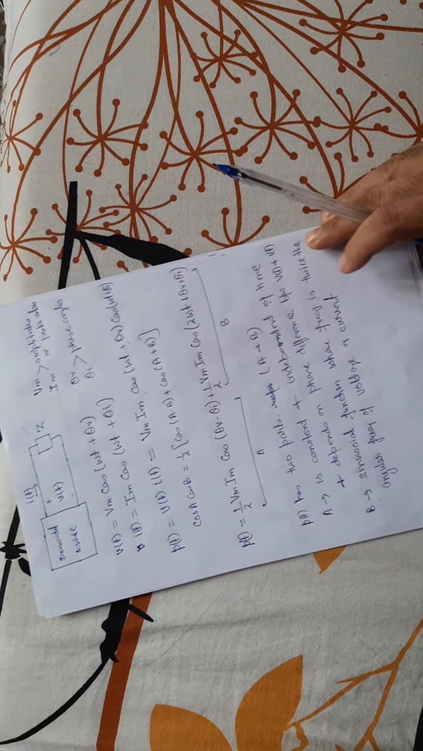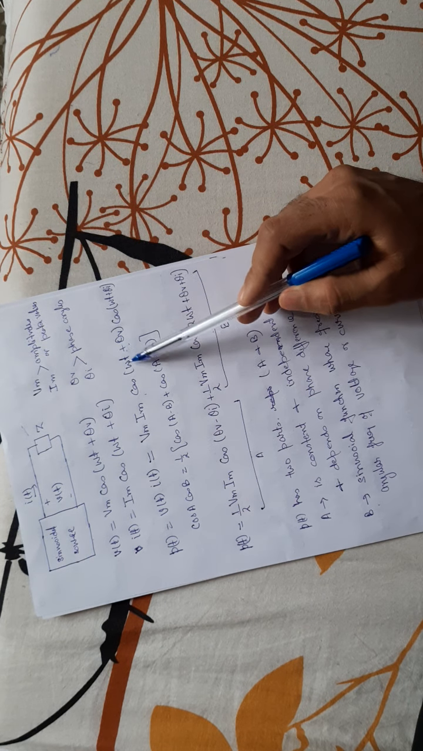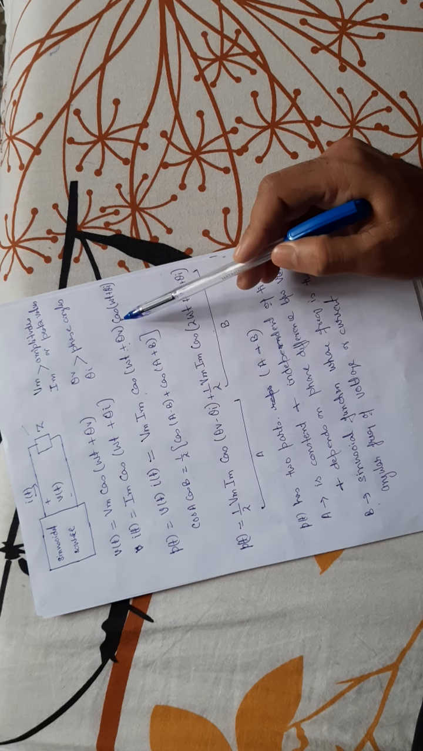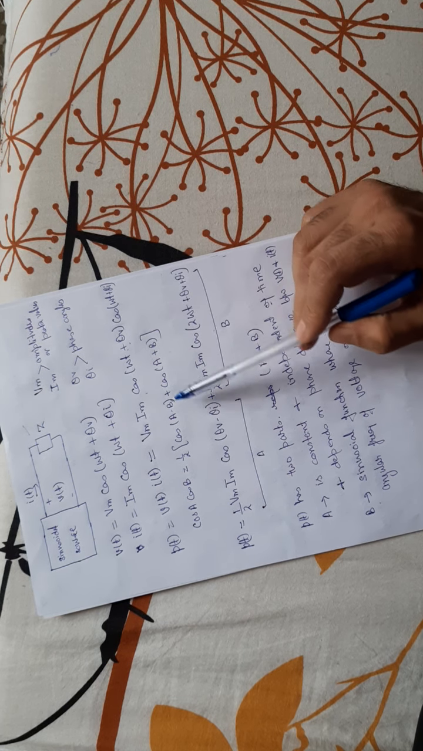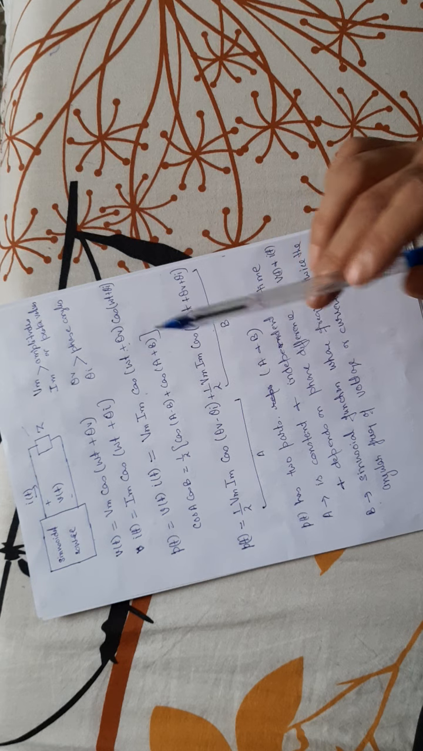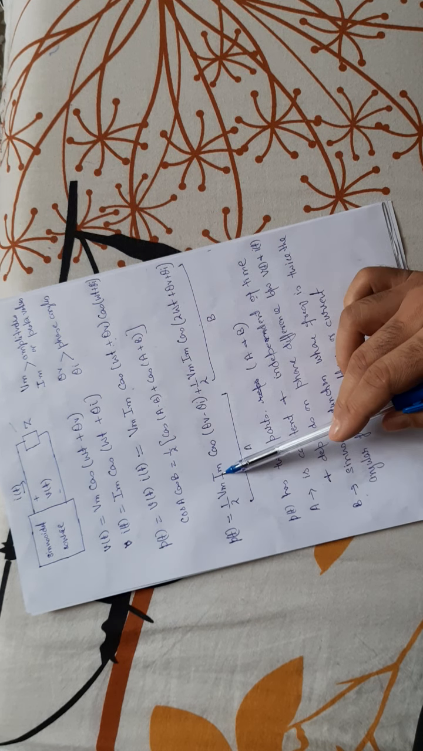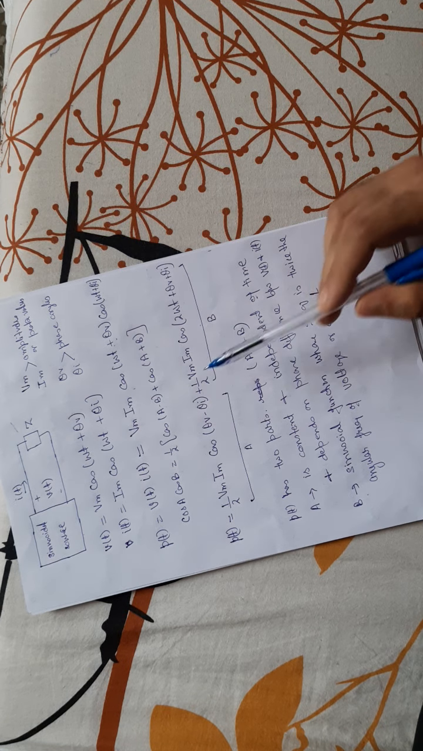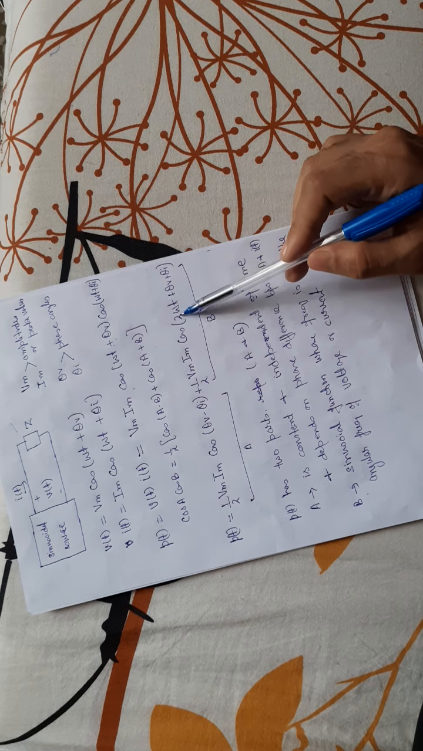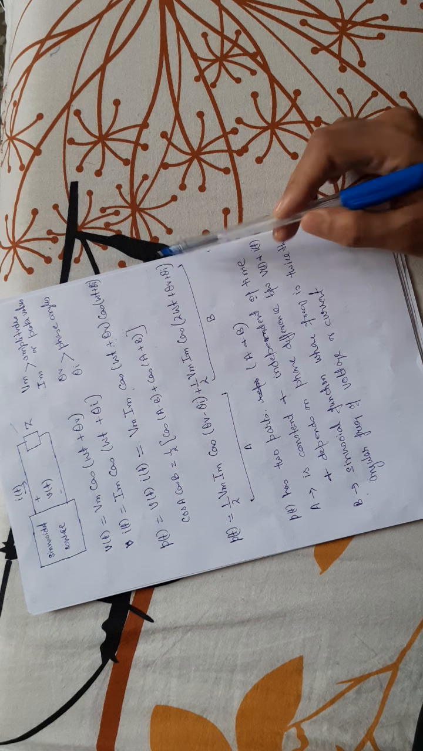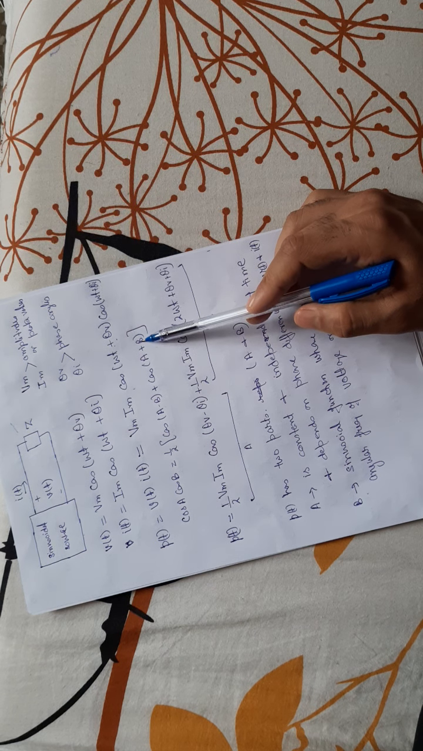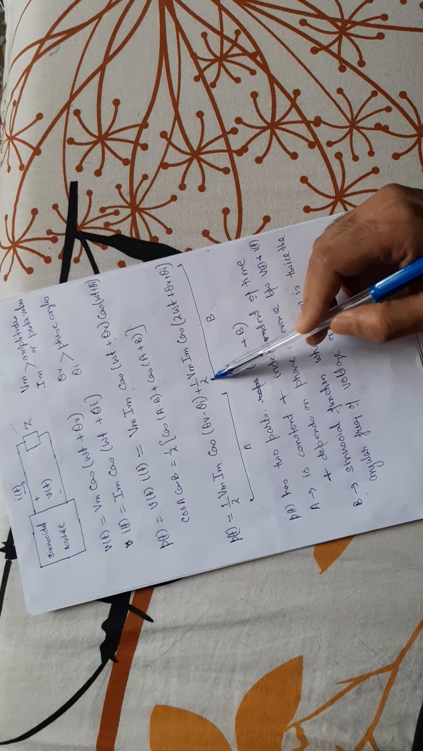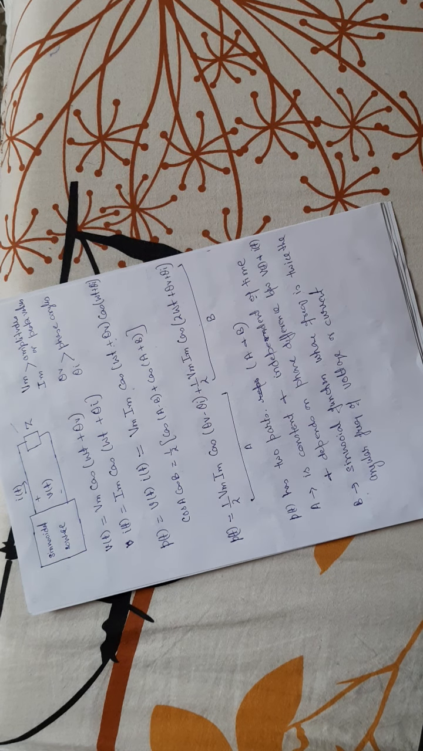Here we will use one trigonometric formula, which is cos A into cos B, which is half of cos(A minus B) plus cos(A plus B). So if I use this formula here, what do I get? 1 by 2 Vm Im cos(theta V minus theta I) using A minus B, then 1 by 2 Vm Im cos(2 omega t plus theta V plus theta I) using A plus B. Okay, so I am representing this term by A and this term by B.